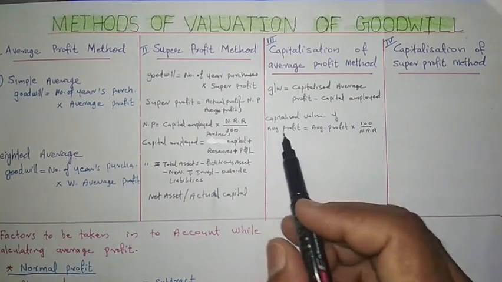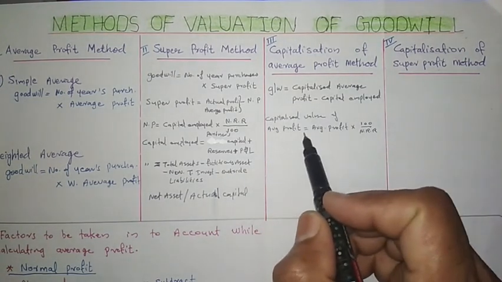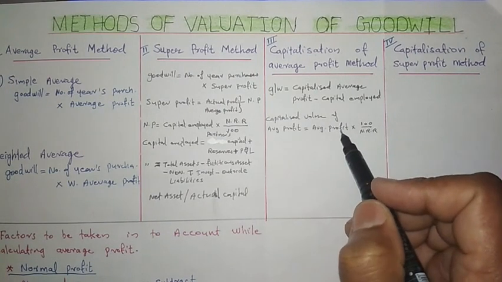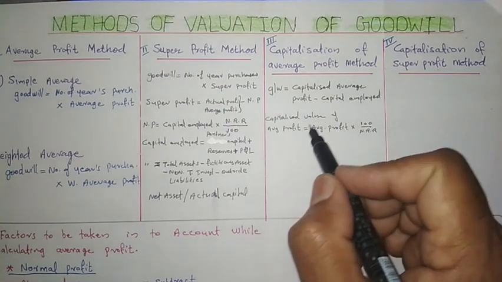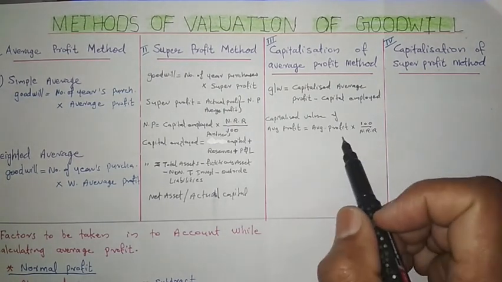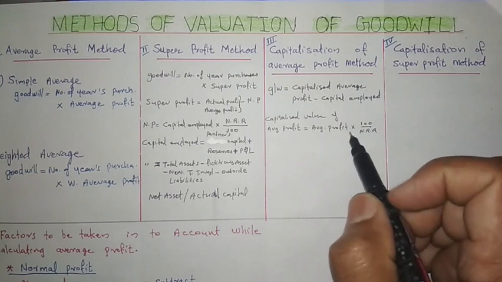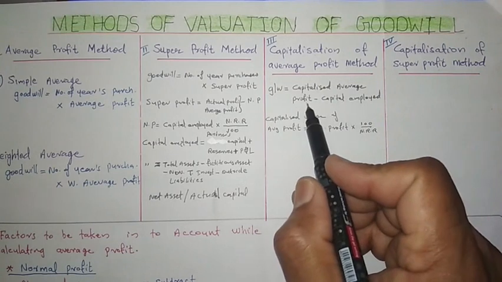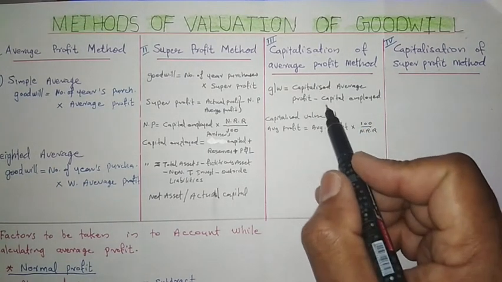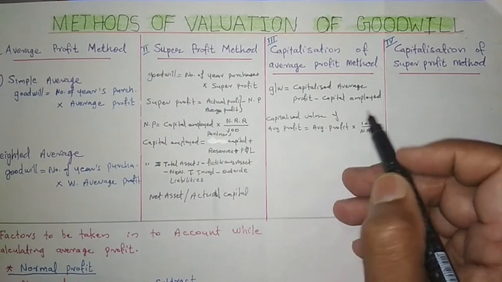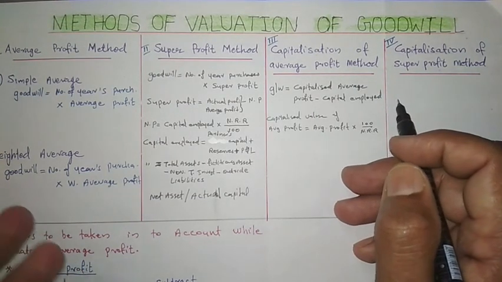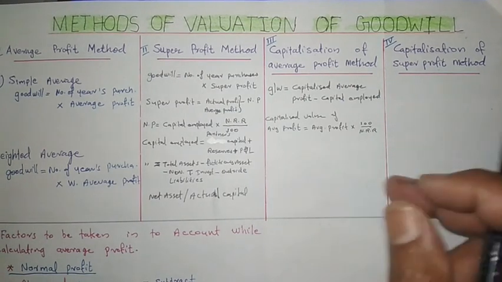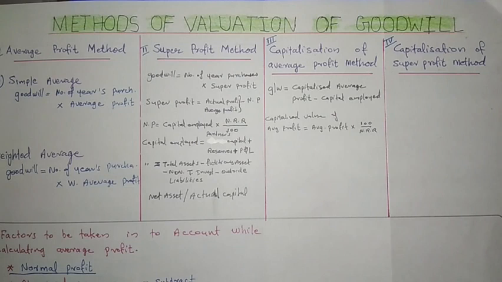So the meaning of capitalized value of average profit is, for getting our present average profit, how much capital is required as per the normal rate of return. That amount is known as capitalized value of average profit. Then from that amount, what is our present capital? So we are getting the same profit with less capital. Suppose our profit is 50,000 and another business firm's profit is also 50,000.